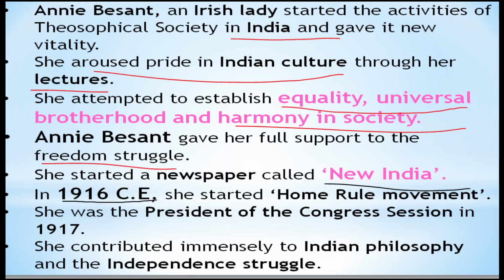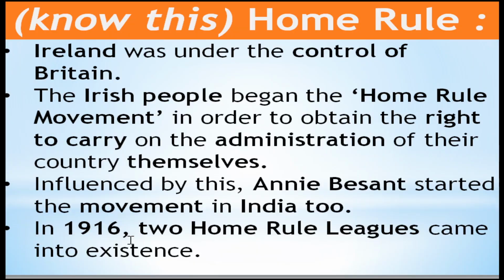And you have to remember this one, very important. In 1916, she started the Home Rule movement, and along with that she was the president of the Congress session in the year 1917. 1917. Please have it. Okay. She gave more importance to Indian philosophy and the independence struggle. Okay, here, Annie Besant.